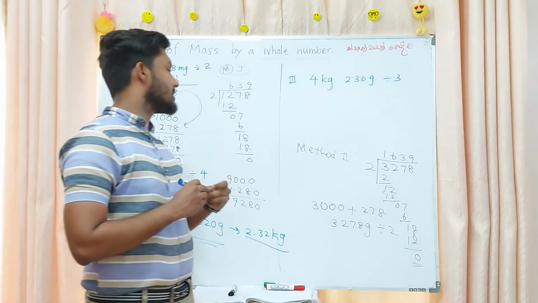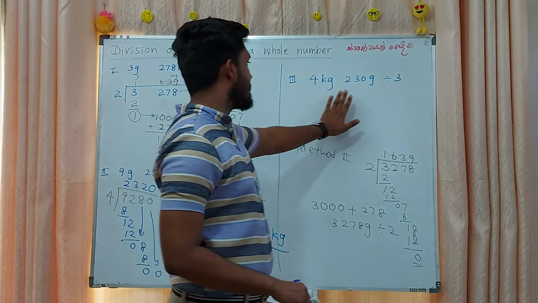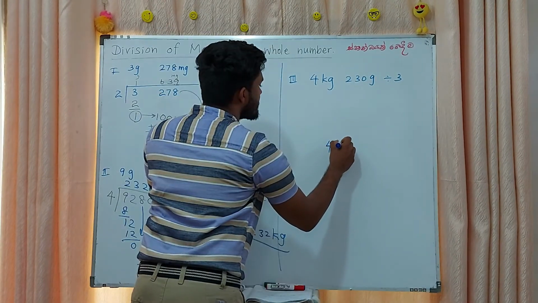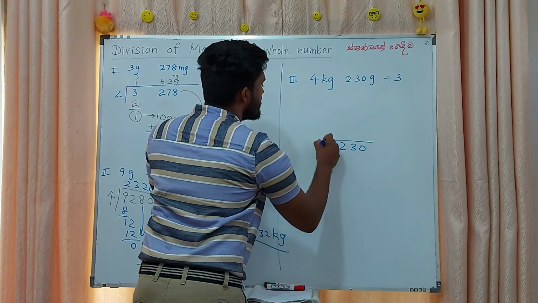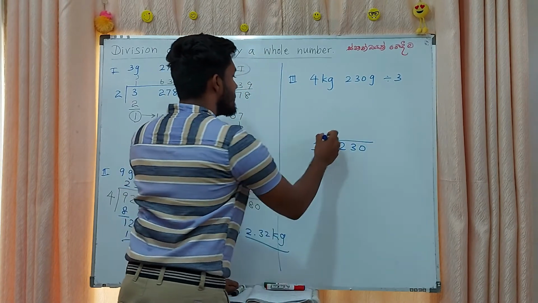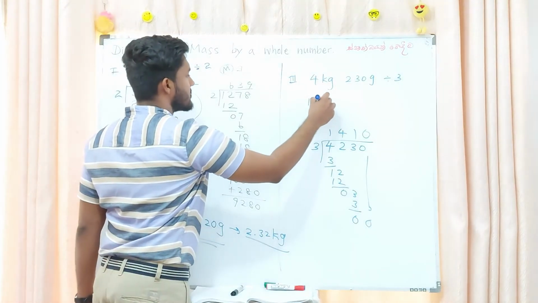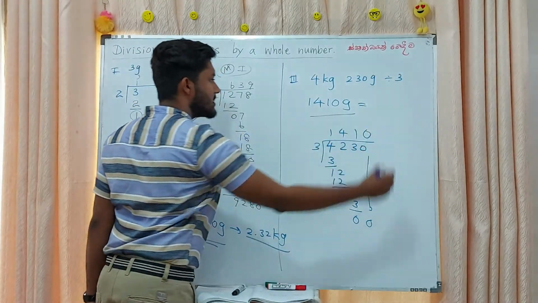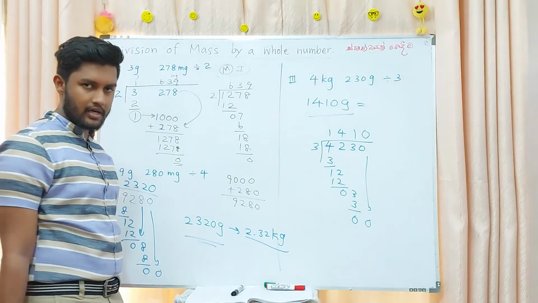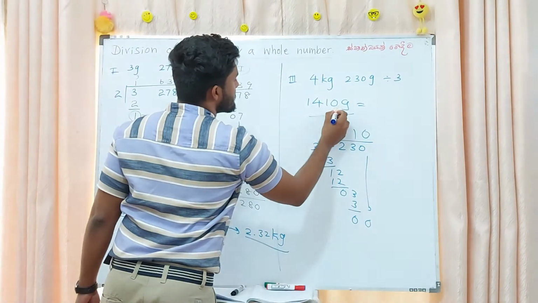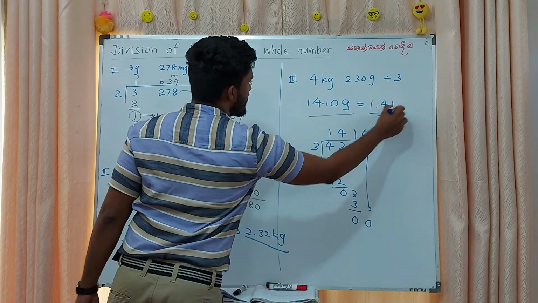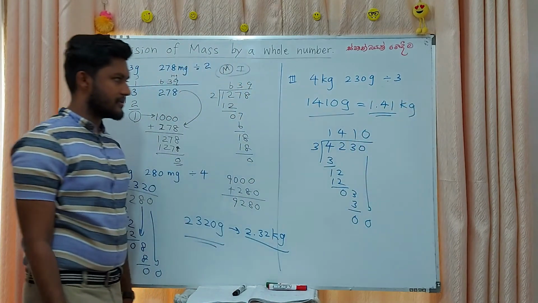When we move on to the third question, 4 kilograms and 230 grams divide by 3, 4230 divide by 3, then the answer is 1410 grams, or else you can convert it into kilograms. That means 1.41 kilograms. That is the answer.